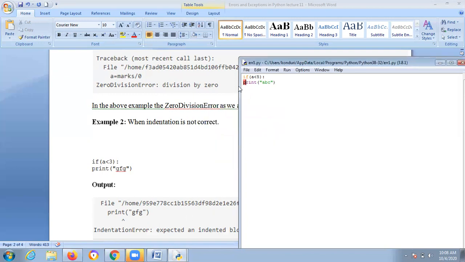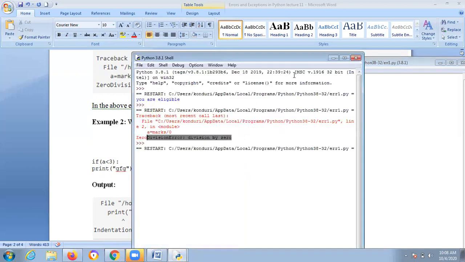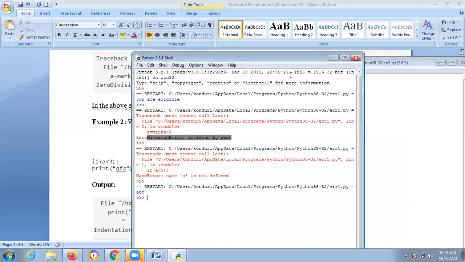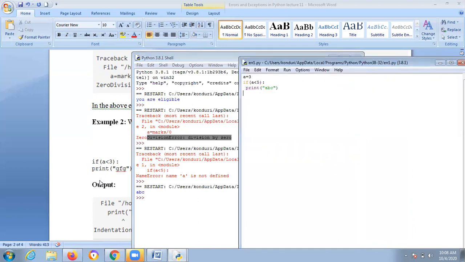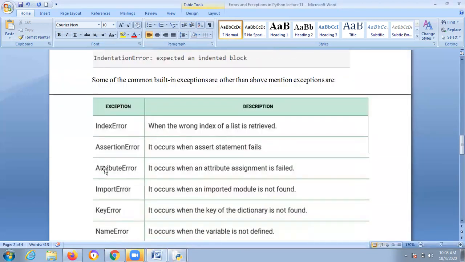You have to give proper space here, then save this one. Yes, one more thing: A is not defined. This is called a logical error. Okay. If you give A is equal to 3, then print ABC, right? You will get an error in the program, but you need to rectify that error and finally submit it to the client. Right? Understood, no? This is a description of total errors.